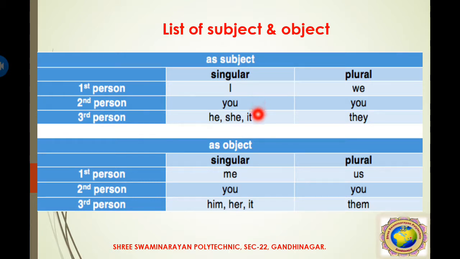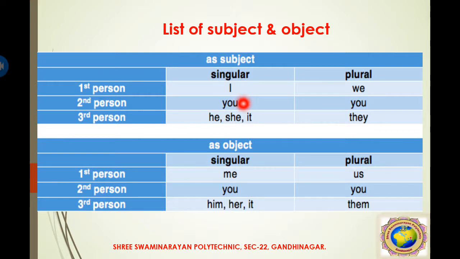Total there are 8 subjects and 8 objects available for the 3 categories of persons, with singular and plural form. So first person singular, the subject is I, then plural form we. Second person you, he, she, it, and they. So you should remember this as a subject. And for object, I becomes me, you becomes you, he, she, it means him, her, and it. They becomes them, we becomes us, and you becomes you.